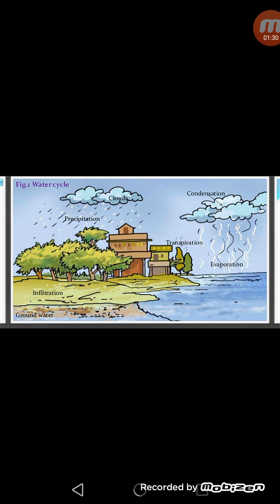In the same way, there are certain terms like infiltration. Infiltration means seeping of rainwater into the ground, and the water which is present inside the ground is called groundwater. So now we will study about groundwater. So in this way we can say the water cycle means the continuous circulation of water between land and ocean, and due to this water cycle, the level of water is maintained on this earth.